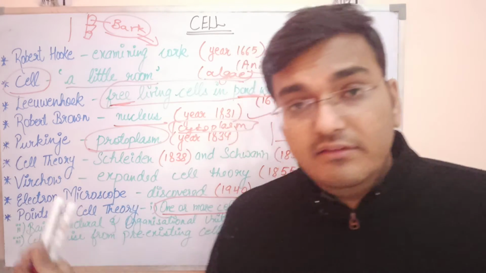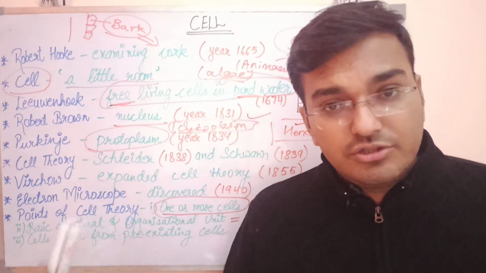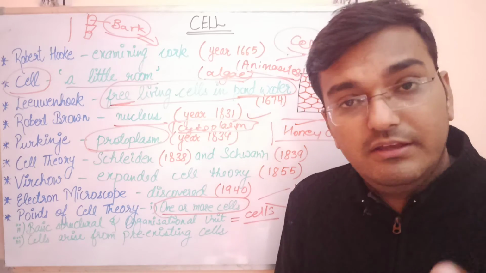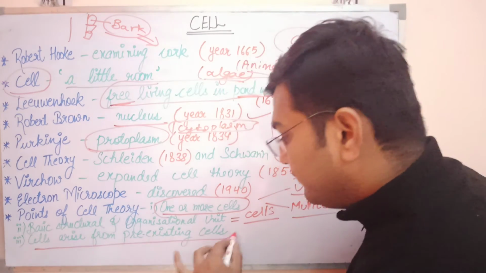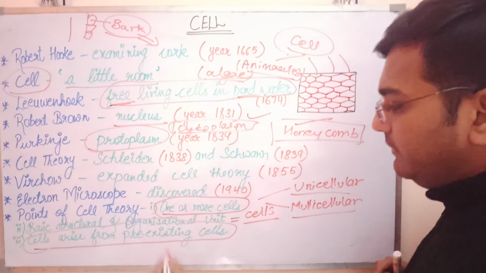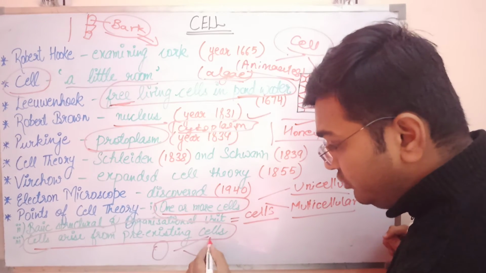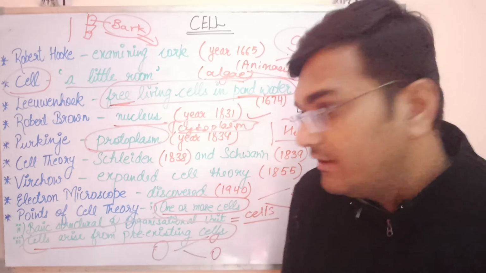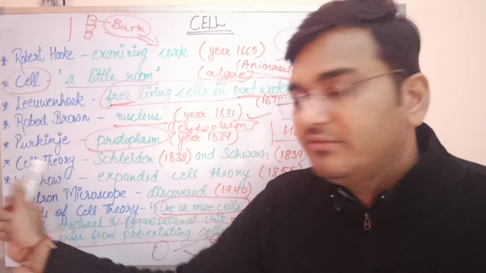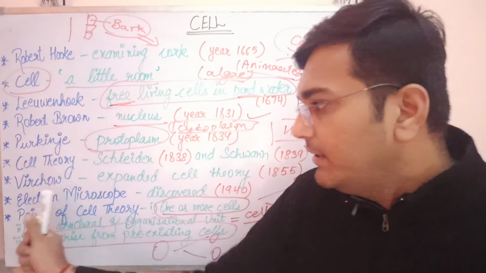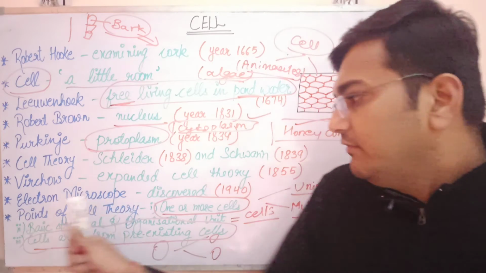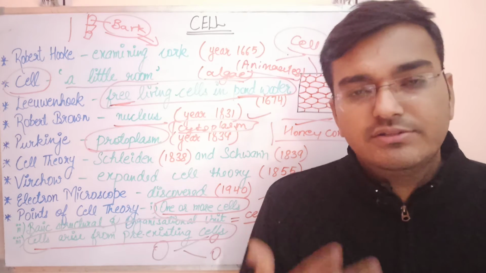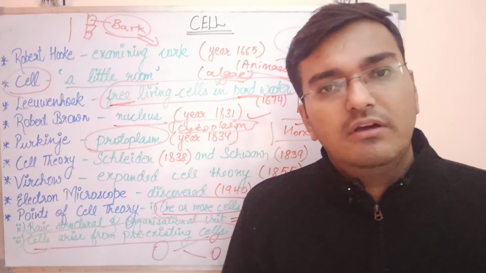Then came one more scientist, Rudolf Virchow. What he did, he expanded the cell theory. He gave the third point of the cell theory, that cells arise from pre-existing cells. It means new cells are formed from old cells, from pre-existing cells. This point was given by the scientist Rudolf Virchow, and it completes the cell theory. Eventually, the electron microscope was discovered in 1940, and it led to the discovery of the inner organelles and various components of the cell.